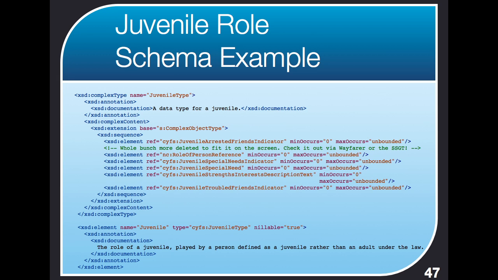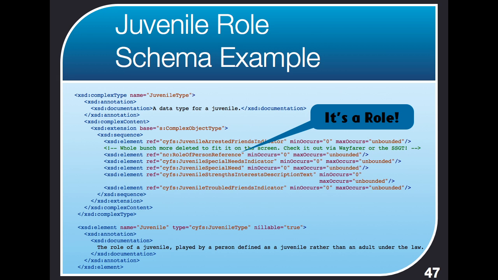Now, how do we know that? Well, we don't know it from the extension because the extension is just based on complex object type. At this point, all we have is an empty container to hold other things, an empty container called juvenile type. And then we see the first thing added to it is a juvenile arrest friends indicator, and that doesn't really tell us much. And then we see a whole bunch of stuff that's deleted because it won't fit on the screen. And then we see the role of person reference.